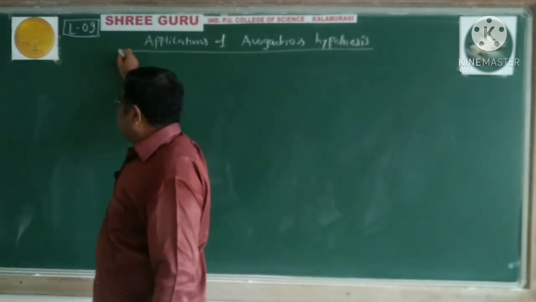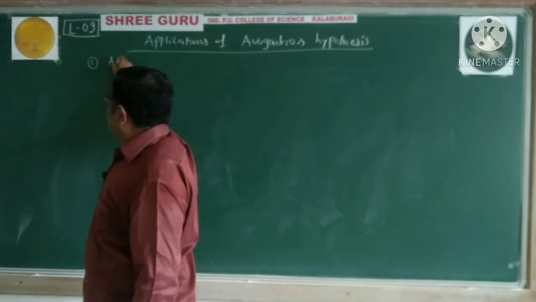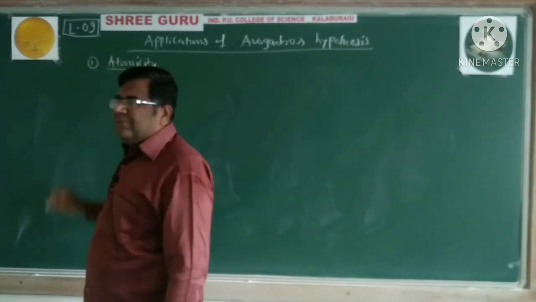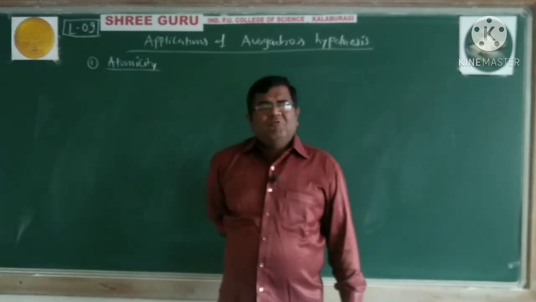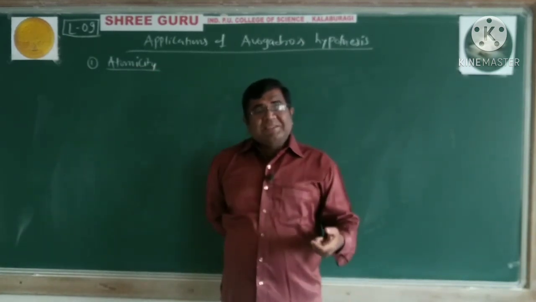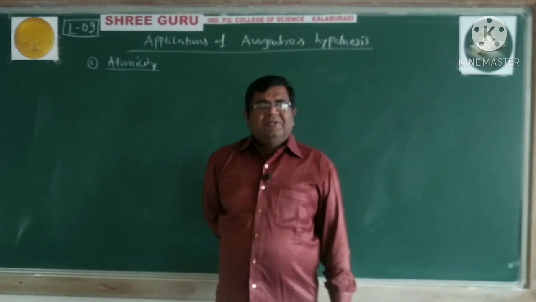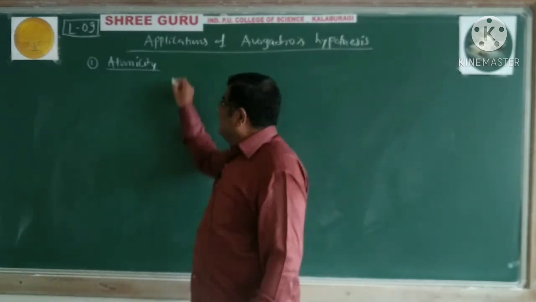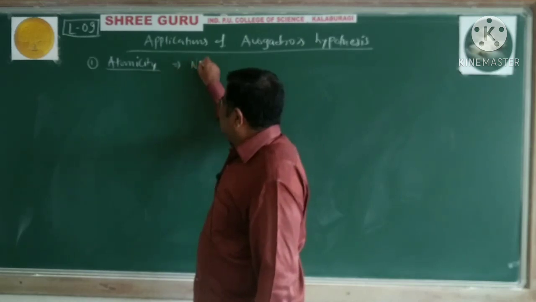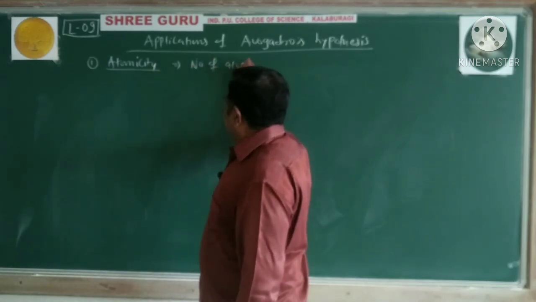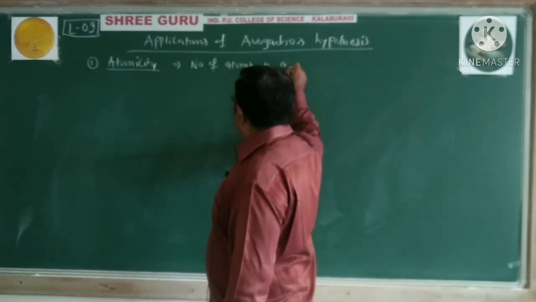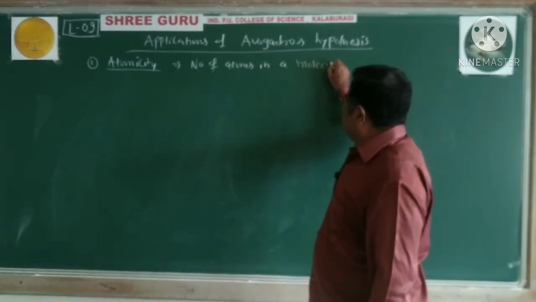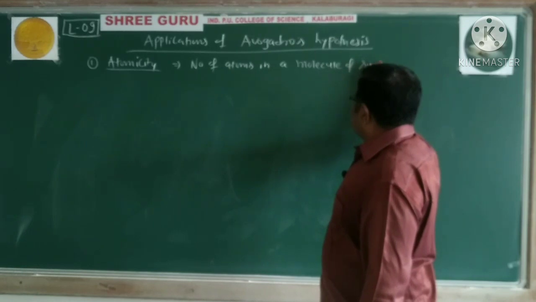The first application is the atomicity. The word atomicity is a direct consequence of Avogadro's hypothesis. What is this atomicity? It is nothing but the number of atoms in a molecule of a substance.